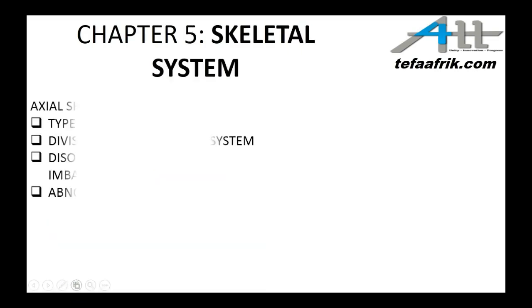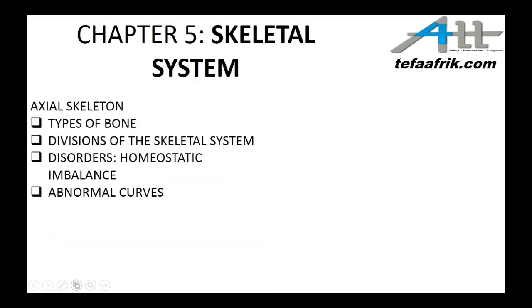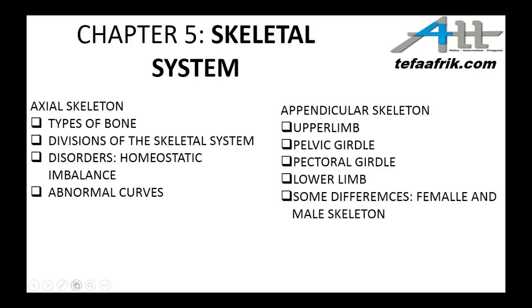In the skeletal system, we'll talk of the axial skeleton, where we will look at types of bones, division of the skeletal system, disorders, homeostatic imbalance, abnormal curves, and we'll also look at the appendicular skeleton. The appendicular skeleton consists of the upper limb, the pelvic girdle, the pectoral girdle, the lower limb, and other bones. We'll also look at some differences between the female and male skeletal system.